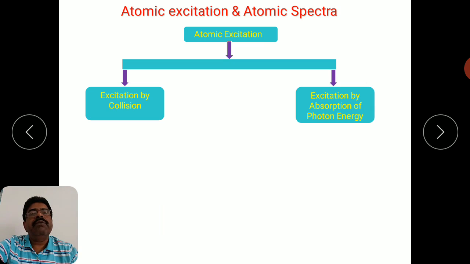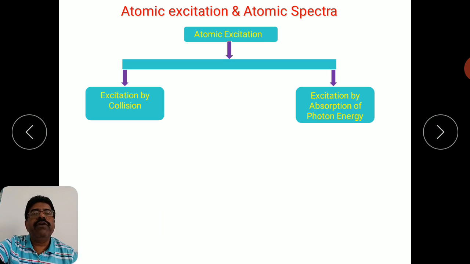Therefore it is an important tool. So spectroscopy is an important branch in physics, and it has many applications in chemistry, in pharmaceutical, and in life sciences also.